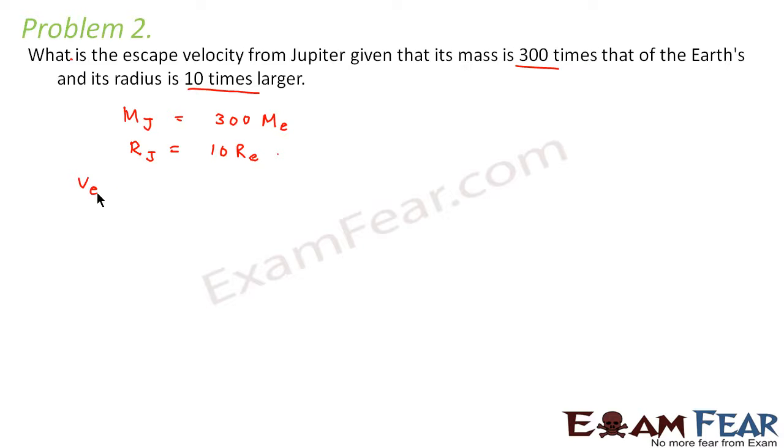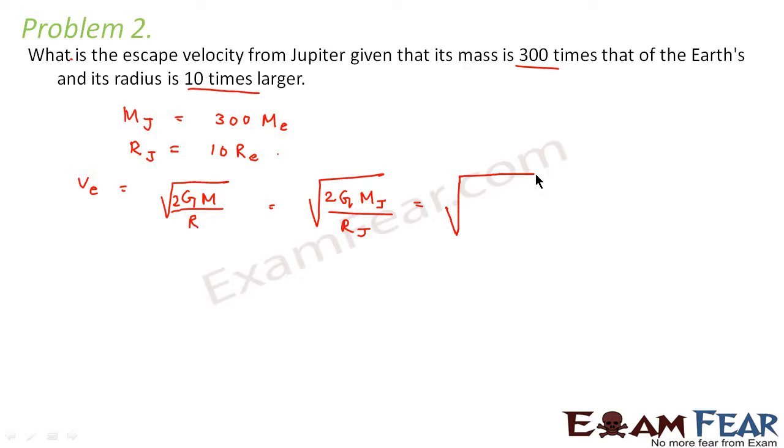Now we know that escape velocity is root over 2GM divided by r. Here we are calculating this for Jupiter, so this would be root over 2GMj divided by rj.